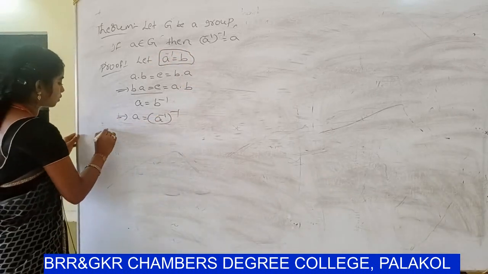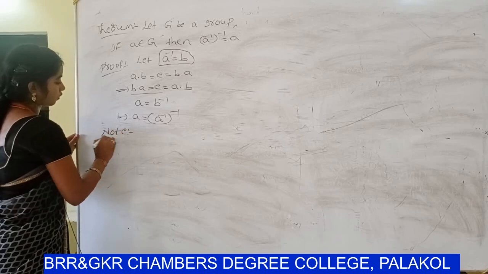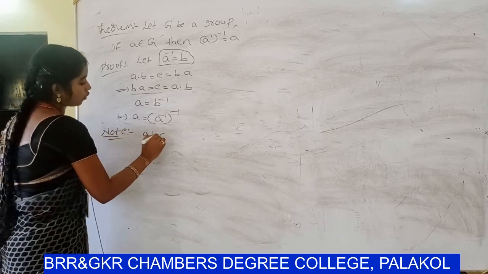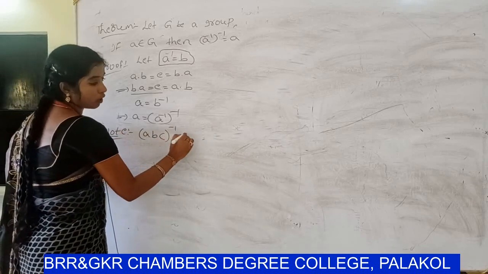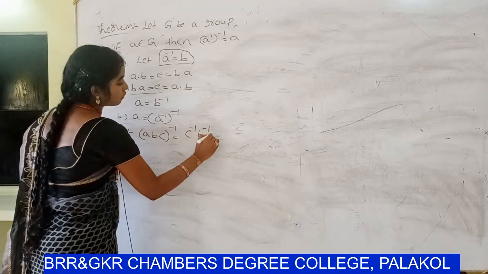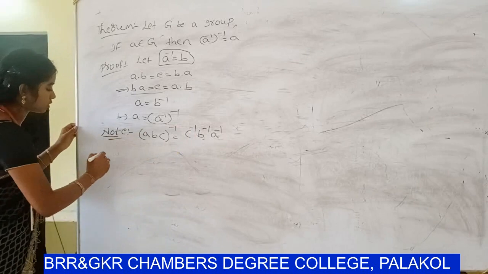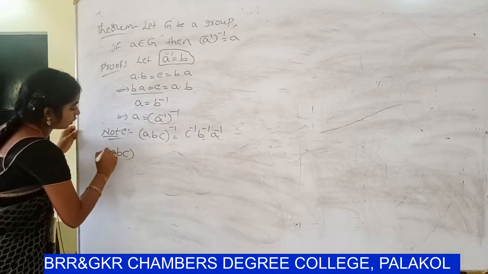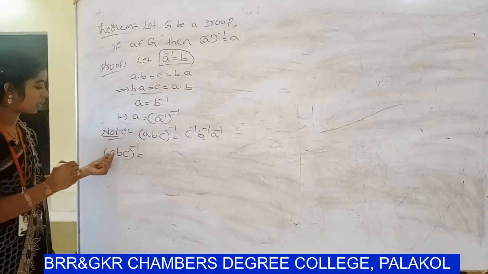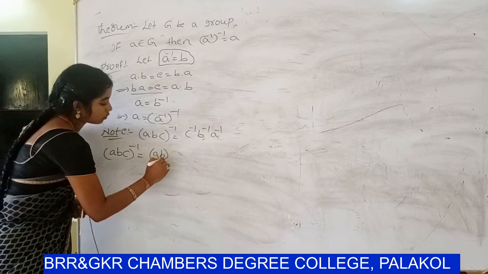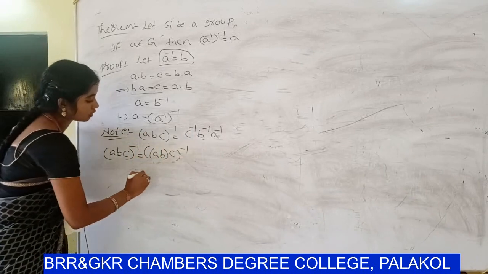So note point. A dot B dot C whole inverse equal to C inverse B inverse A inverse. Proof. ABC whole inverse can be written as AB into C whole inverse.